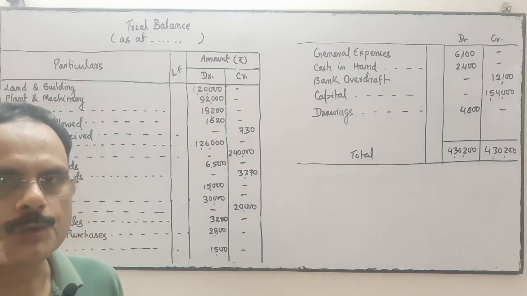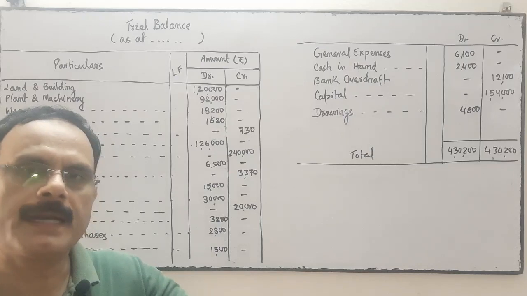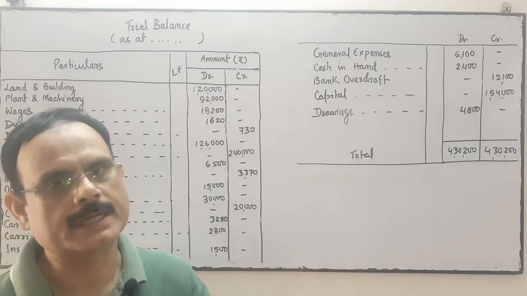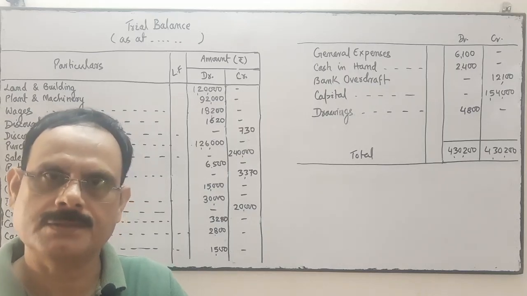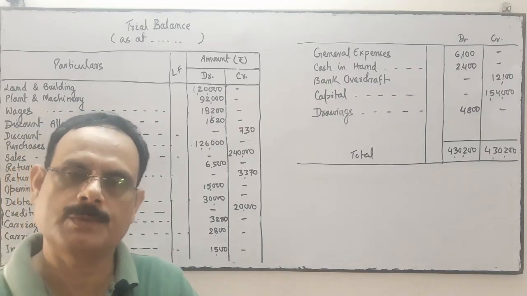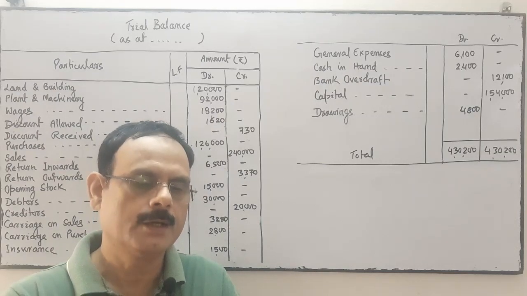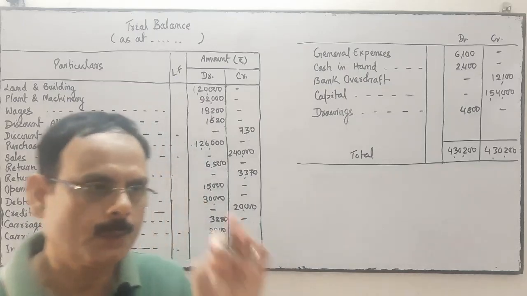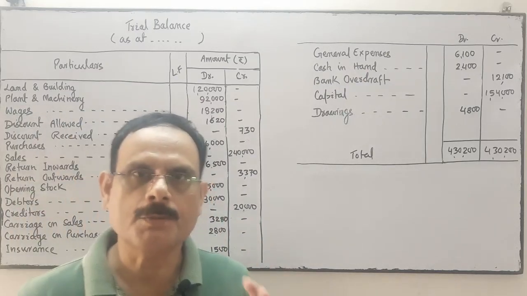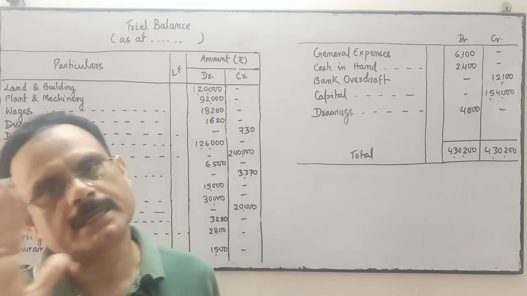So is it clear how to redraft the trial balance when it was prepared by an inexperienced accountant? You have to know these five things. All assets have a debit balance. All liabilities must have a credit balance. All capital should be credit. All expenses and losses debit. All incomes and gains credit. As far as the bank balance is concerned, it may be a debit balance or a credit balance.